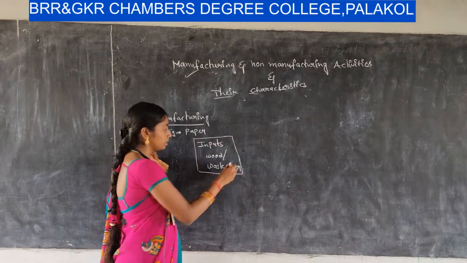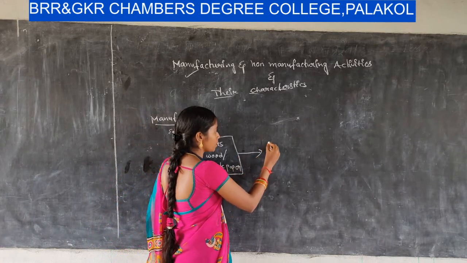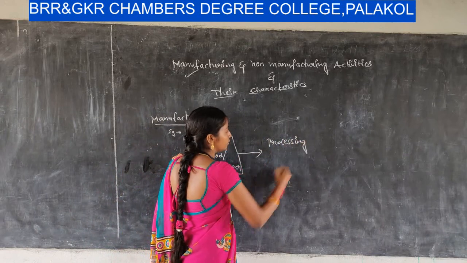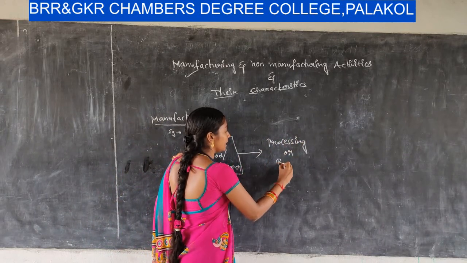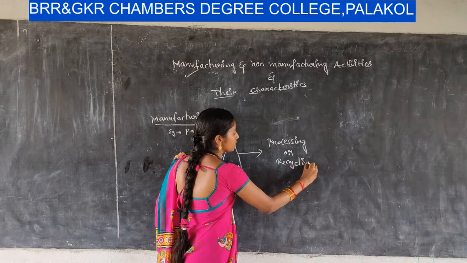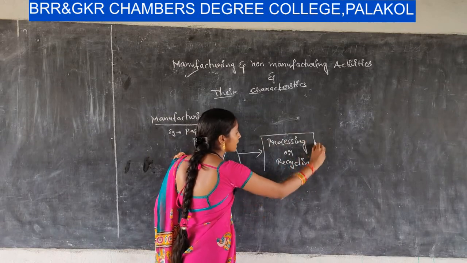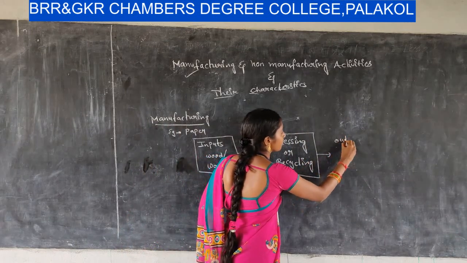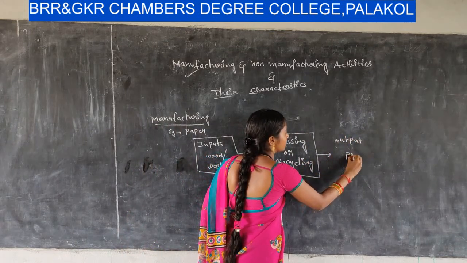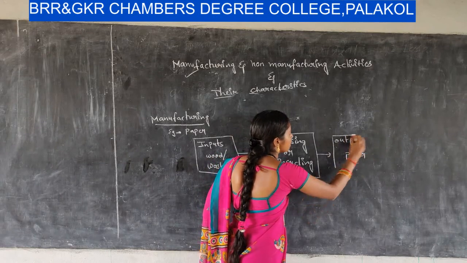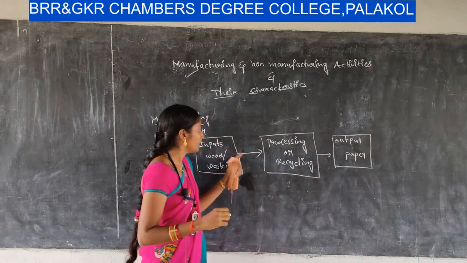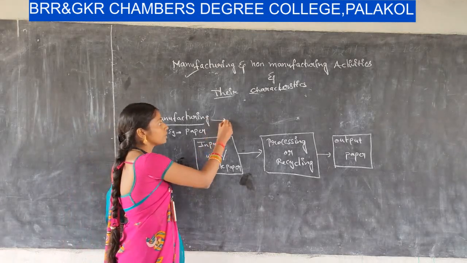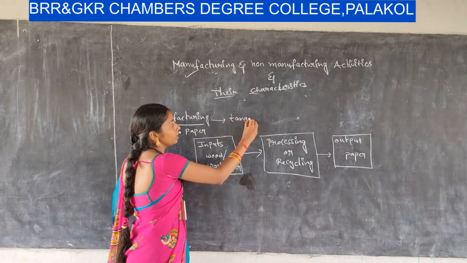These inputs go through the transformation process, either processing of the wood or recycling, and the output is nothing but paper. Paper is a tangible good, right? So it is an example for manufacturing enterprises where the inputs are converted into tangible goods.